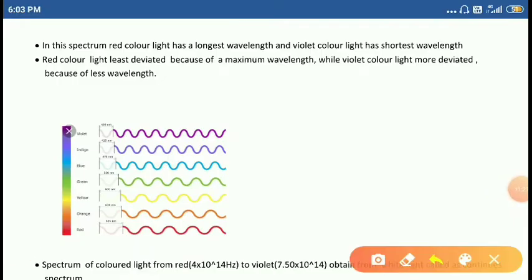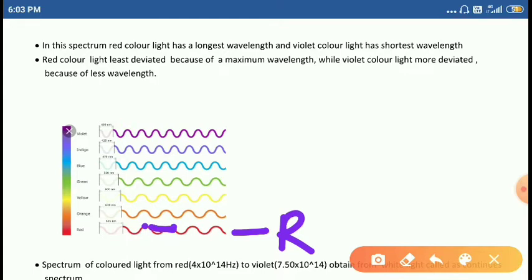Here is the red color, and you get the longest wavelength. From one crest to the next crest, when you compare the distance, it is large, so this is the longest wavelength.